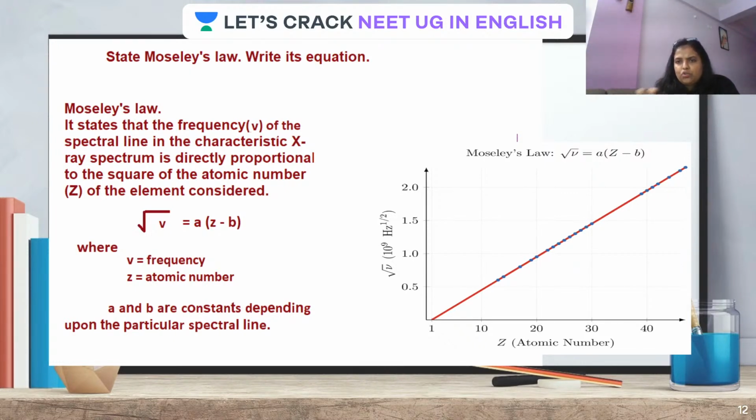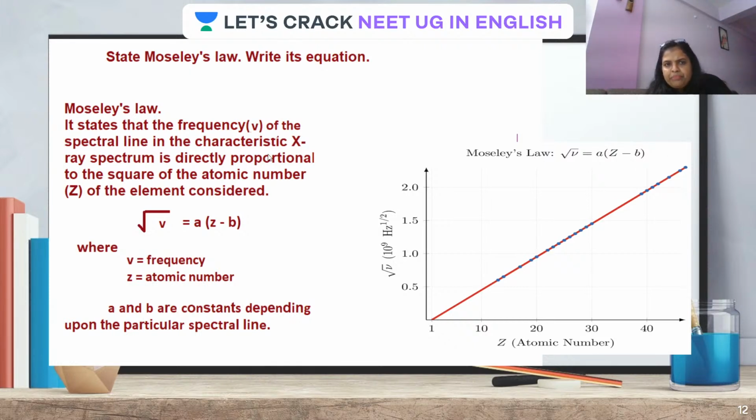First of all, Moseley's law has given this equation. This particular equation is called Moseley's equation, and Moseley's law is written in a different way. We'll see that gradually. First of all, let me clarify this Moseley's equation. How is this Moseley's equation related to atomic number?